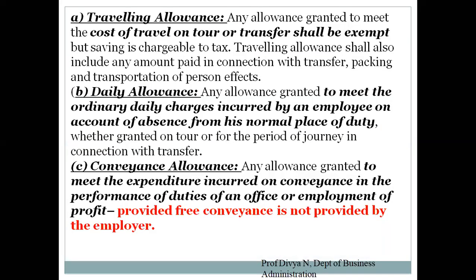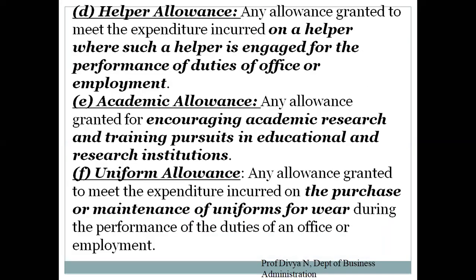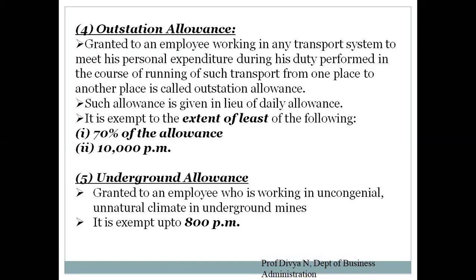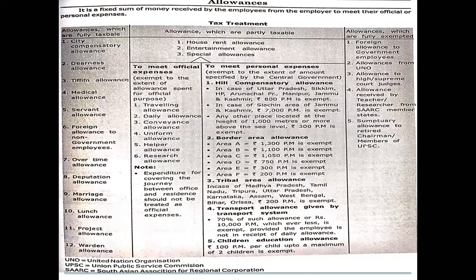So the list goes on. Anyway, at the end, I have a tabulation. I shall share that with you people. If you see, I have all the allowances given over here and how they are being treated. Before this, whatever slides I was discussing were based on different types of allowances. If you look at the table here, they have classified allowances under three headings: allowances which are fully taxable, allowances which are partly taxable, allowances which are fully exempted.